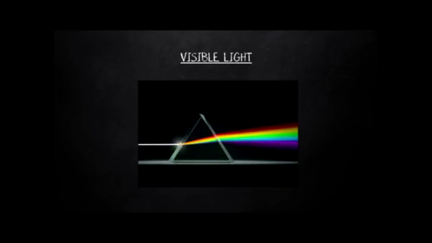Visible light. Visible light waves are the only electromagnetic waves we can see. We see these waves as the colors of the rainbow. Each color has a different wavelength. Red has the longest wavelength and violet has the shortest wavelength. When all the waves are seen together, they make white light.